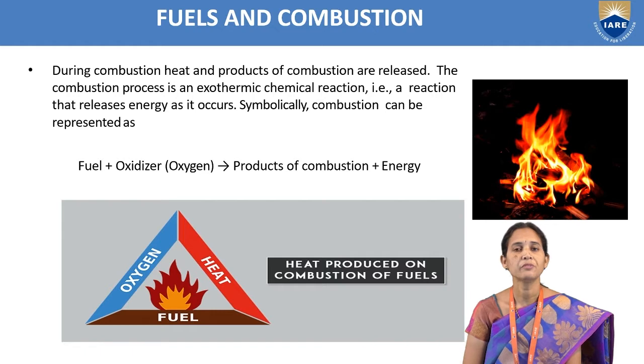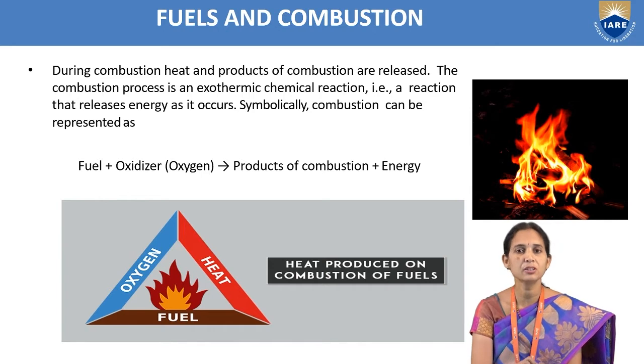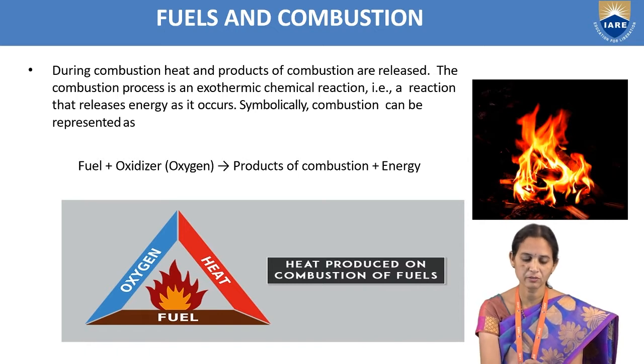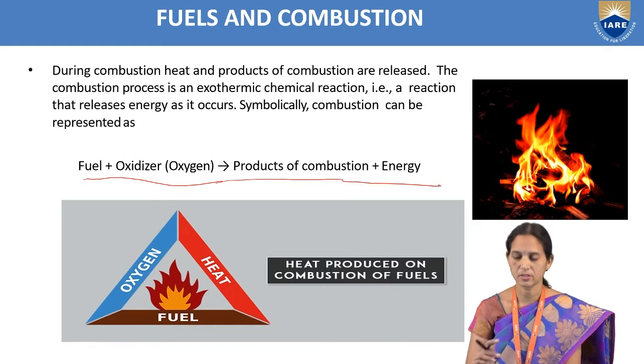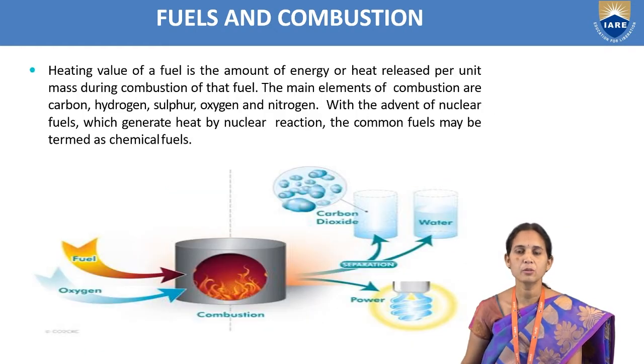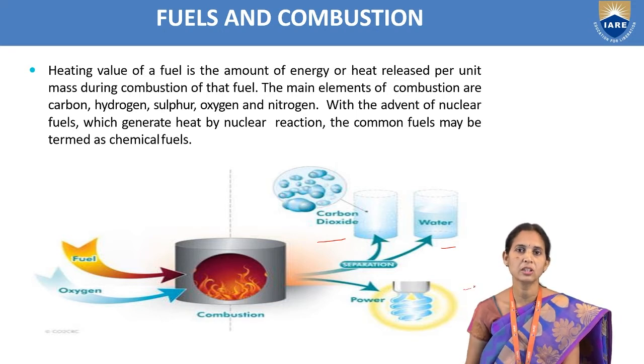So in this diagram, we can see we are burning the wood. The heat is liberated. So when we are burning the fuels in the presence of oxygen, heat will be liberated. So fuel plus O2 gives rise to products of combustion plus energy. In this diagram also we can observe very clearly that is fuel plus oxygen. When we are going for combustion, that is burning of the fuels, we can see the combustion products CO2 and water. CO2 is one of the combustion products, and water is one of the combustion products. Along with that, power and heat are produced.